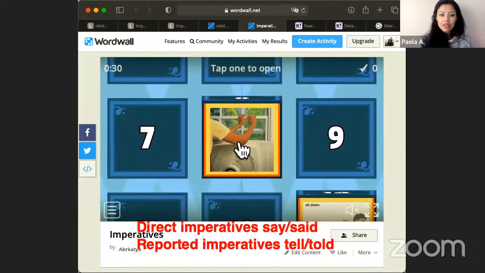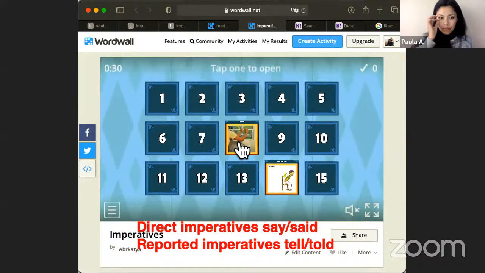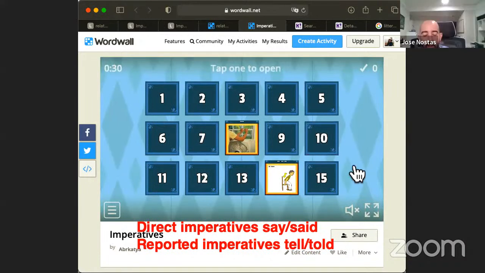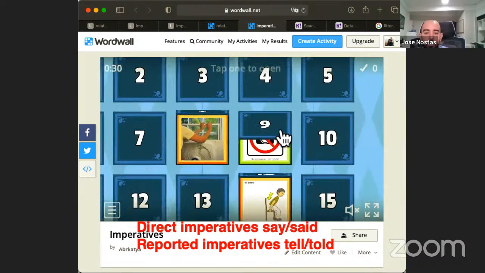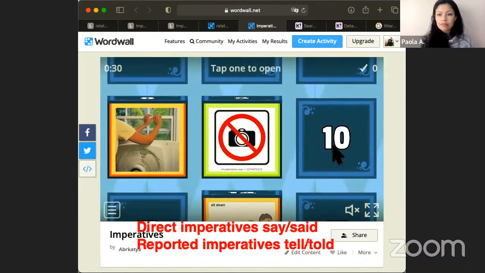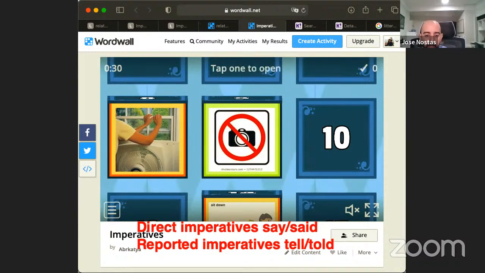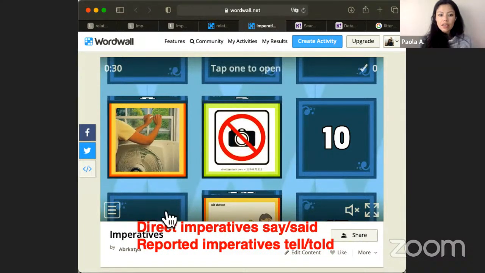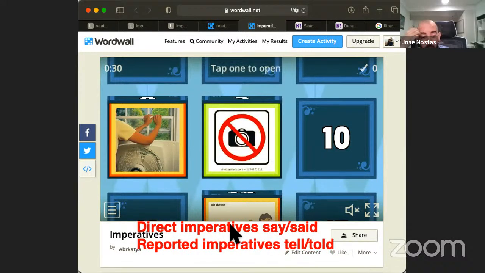Let's see the next one. Another number, please. 9. Number 9. Okay, what about here? What's the imperative? Do not take pictures. All right. So how can we say this with direct imperative? Yes, with this